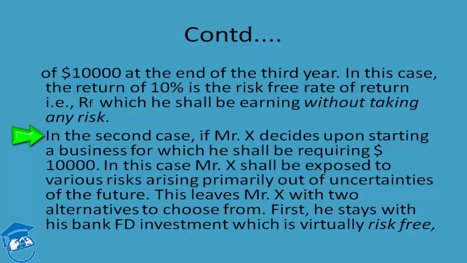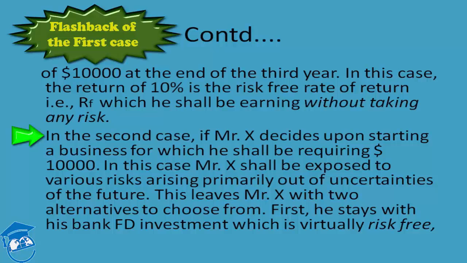Now, one thing becomes very clear: so long as Mr. X is staying put with the bank FD, he is not taking any risk. He is very sure that for the next 3 years he shall be receiving his $1,000 per year as an interest payment, and at the end of the 3rd year, along with the $1,000, he shall be getting back his $10,000 as well. So he is having a very peaceful life. He is under no stress, no duress whatsoever in terms of uncertainty or risk. He is absolutely free, and his risk-free rate of return is 10%.